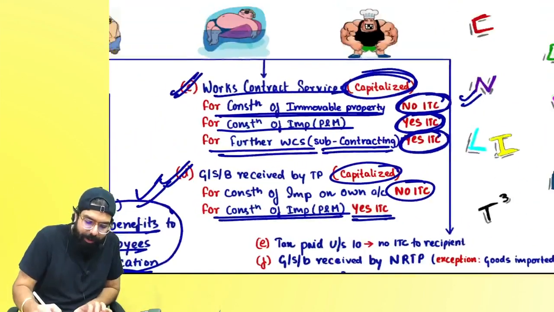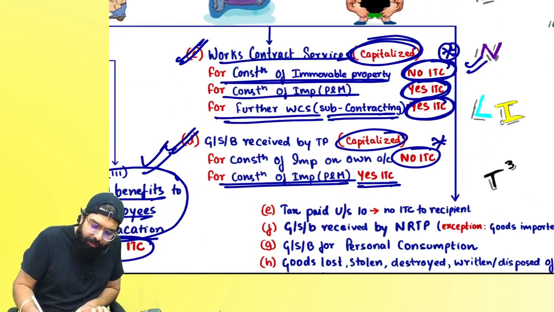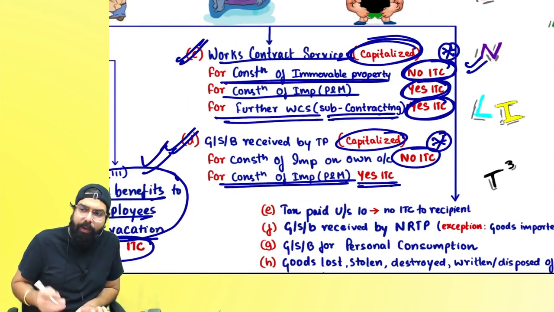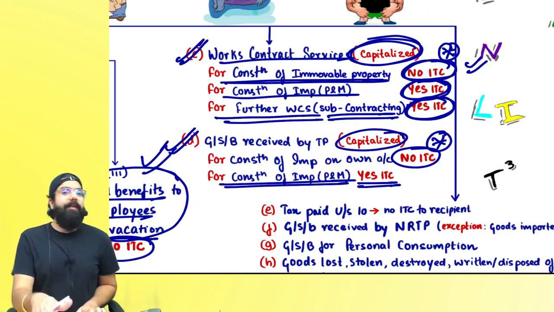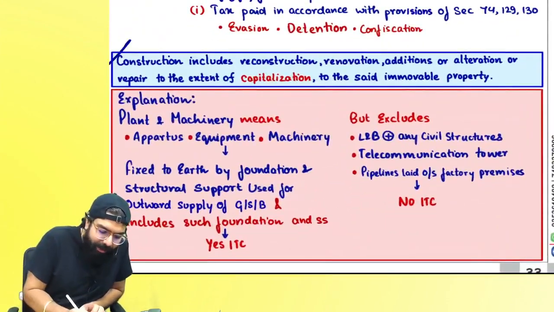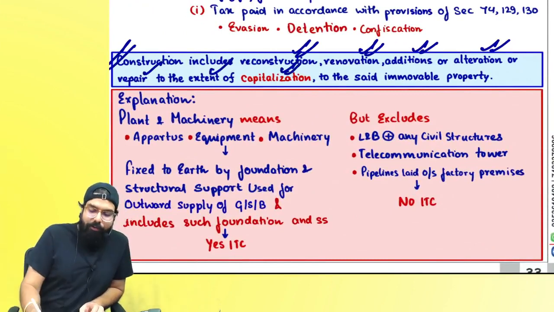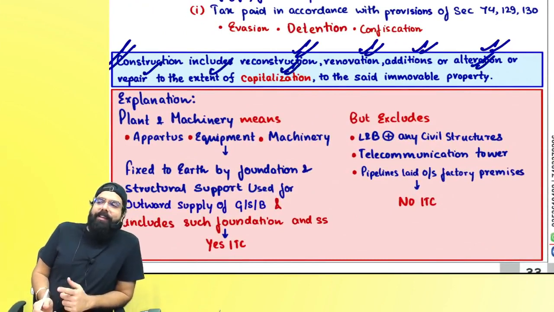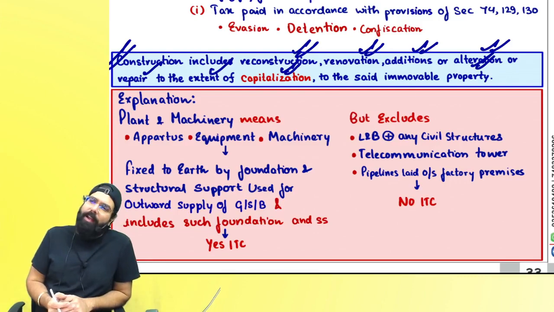Always remember one thing, either it is works contract service for immovable property or goods or services or both received by a taxable person for an immovable property, credit is blocked only if it is capitalized. If it is put in the P&L account, credit shall be allowed. Remember one thing, construction will always include reconstruction, renovation, addition, alteration, repair to the extent capitalized to the immovable property, only then it is blocked. If it is not capitalized, it will always be allowed.